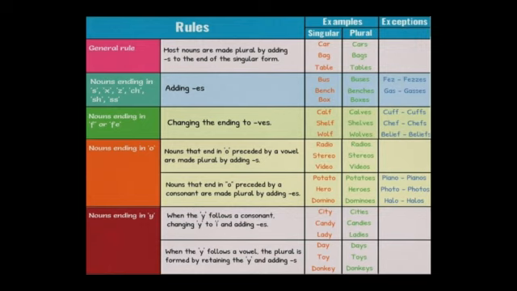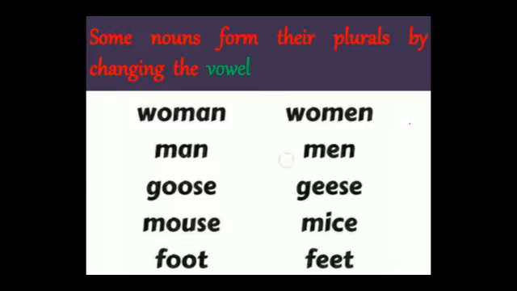Then if the word is ending with Y, let us see if there is a consonant before it or a vowel. If there is a consonant before Y, you remove Y, add IES. When it is ending with Y but has a vowel before it, you simply add S to it. So you have to keep basic rules in mind. Check what letter the word is ending with: F or FE, O, or Y, or S, double S, SH, X, Z. You will get a lot of idea. But then again, there are a few exceptions which you learn by practice. But at least know these basic rules and apply them in the cases that you can.